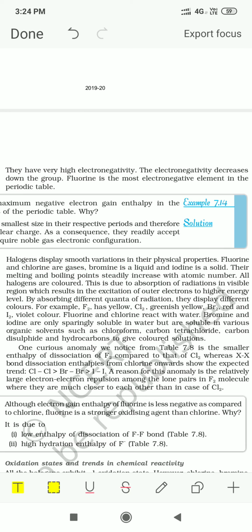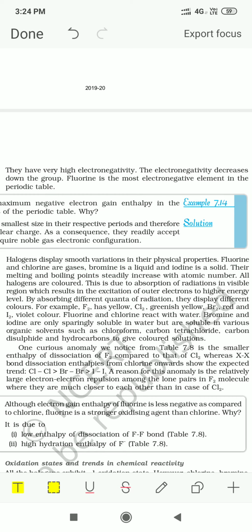Now, fluorine is yellowish in color. All are colored. Chlorine is greenish yellow in color. Bromine is reddish brown, and iodine is violet in color. All of these in the gas state show color. Fluorine, chlorine, bromine and iodine are all colored. Now the question is, why do they show different colors?